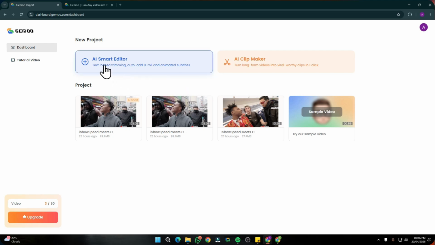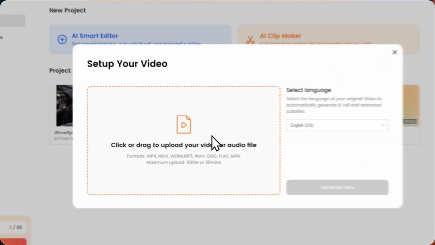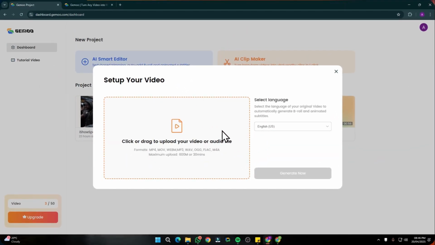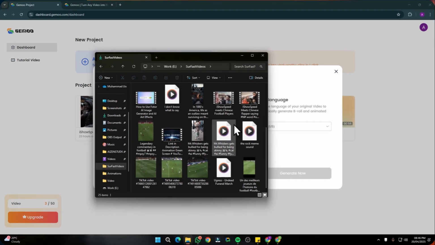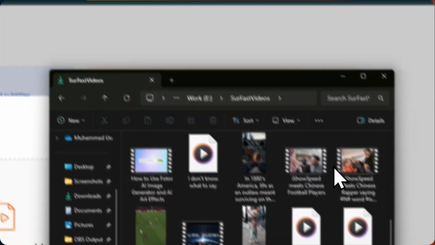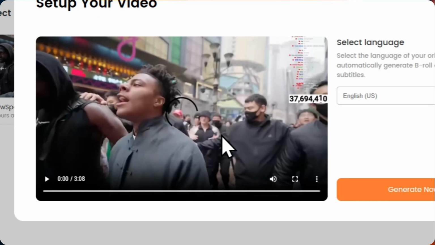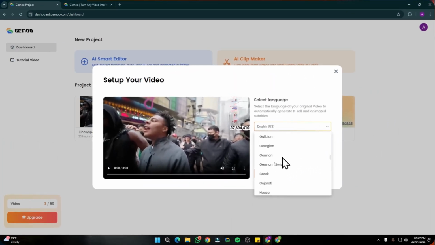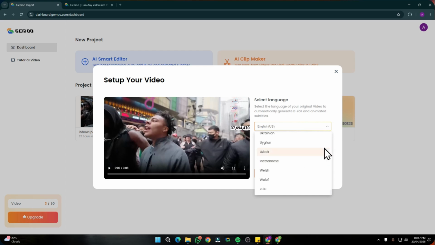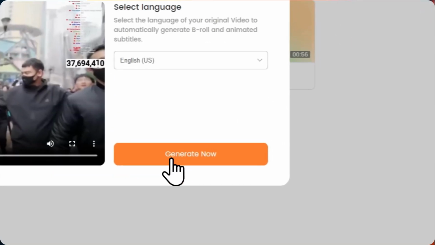First of all, I'm going to click on this AI Smart Editor, and this will ask me to input my video, which will be in a long format, really raw, and through which it will generate some amazing shorts. For that, I'm going to go to my file manager and import this video of iShowSpeed, where he recently went to China. I'm going to drag and drop this right over here. Then it's going to ask me to select a language, so I'm going to select English, US. You can select any other language that your video contains. I'm going to click on Generate Now.